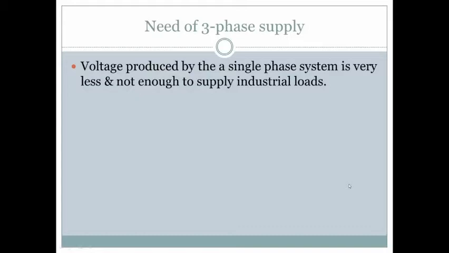Very large heavy loads require a large amount of power. In order to satisfy that much power, we need proper generation from the generating site, for which we are using either three phase or multi phase systems.